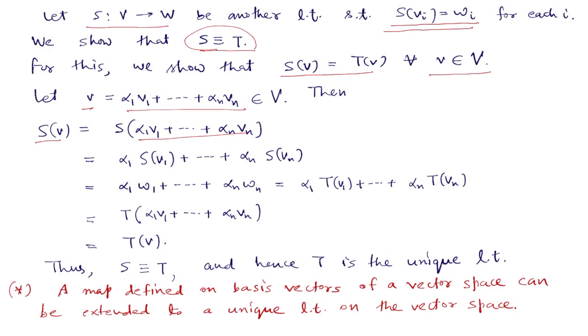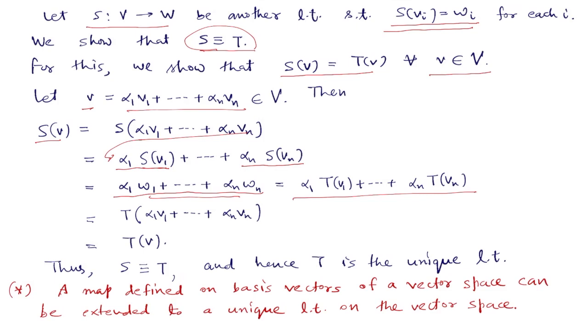But because S is linear, we can write this down as alpha 1 S of v1 and so on up to alpha n S of vn. But S of vi is wi, so this becomes alpha 1 w1 up to alpha n wn. But now each wi is equal to T of vi, so this vector becomes equal to alpha 1 T of v1 plus and so on up to alpha n T of vn.